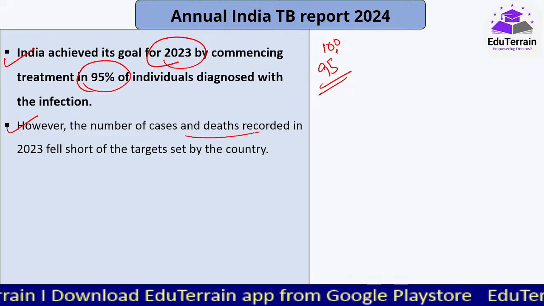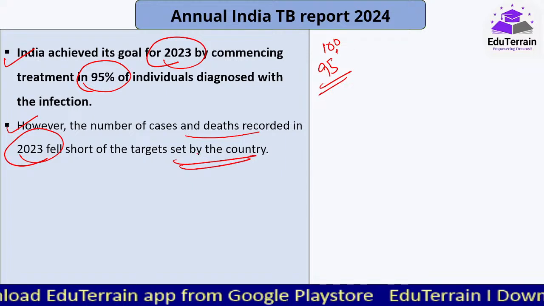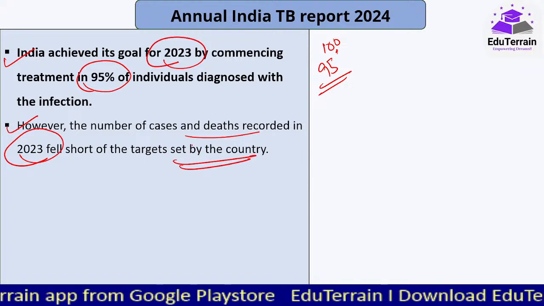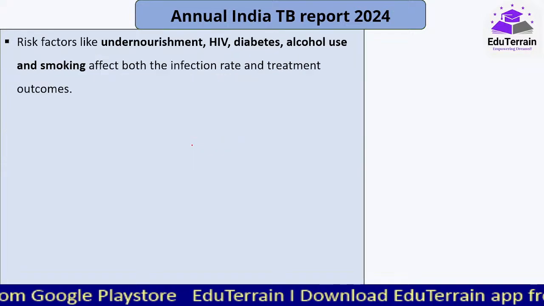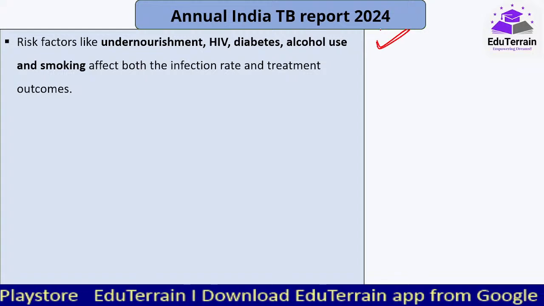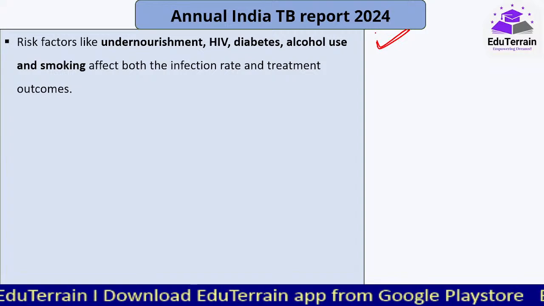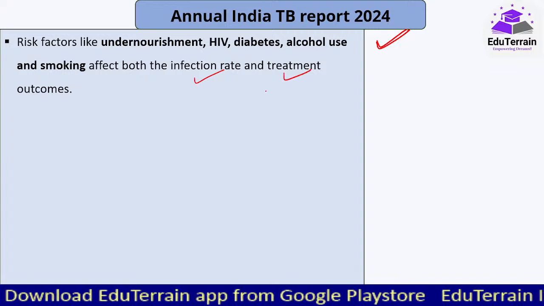However, the number of cases and deaths recorded in 2023 fell short of targets set by the country, which we have already seen. 6 death होनी चाहिए, but it's not that, 23 है. So likewise, we are still lagging behind in those cases. And in this report, they have also highlighted one more important point. What are those factors that influence or affect both the infection rate and the treatment outcomes?